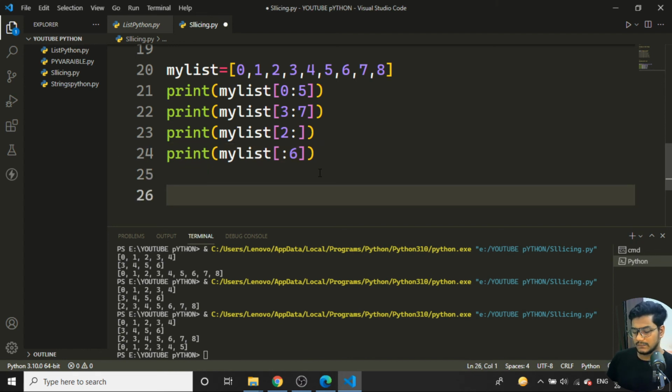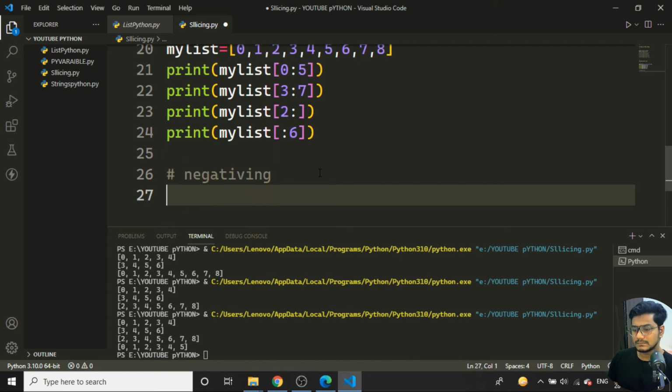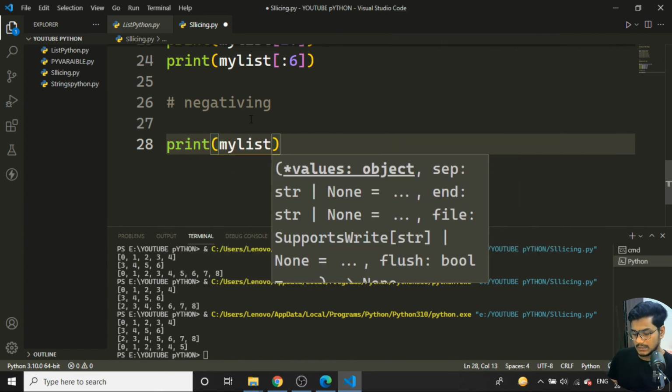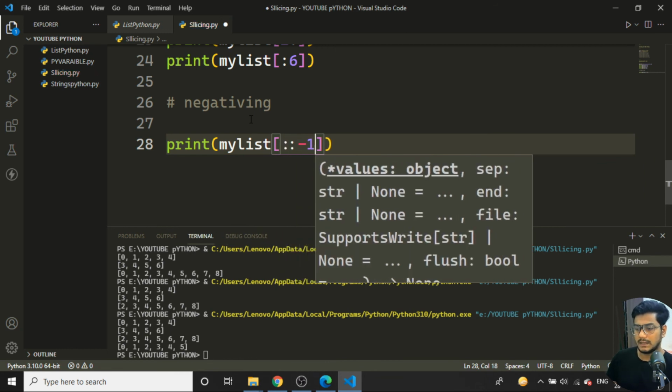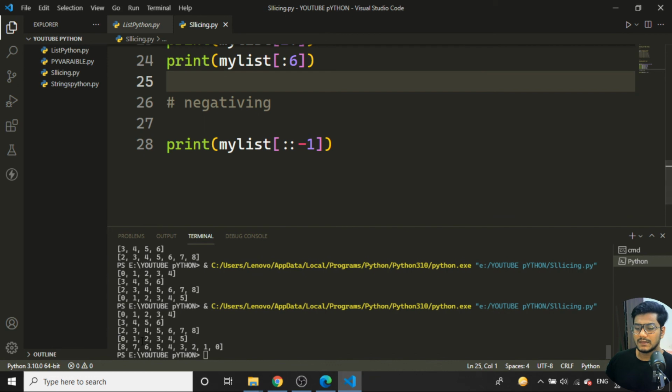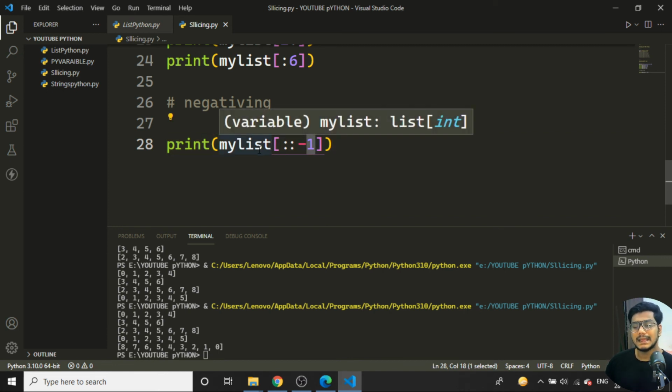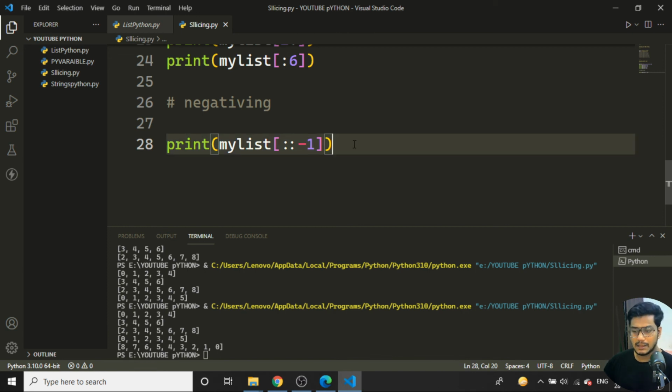Now let's talk about negative indexing. If I want to reverse the list, I write my list with 2 colons and -1 as the slicing step. If I run this program, you can see the list comes out in reverse. This is very important when you are writing a palindrome program, to check whether a string is a palindrome or not. A palindrome reads the same from left to right and right to left. By using this single line of code I can match the two values and get the output very easily. Just try that program.